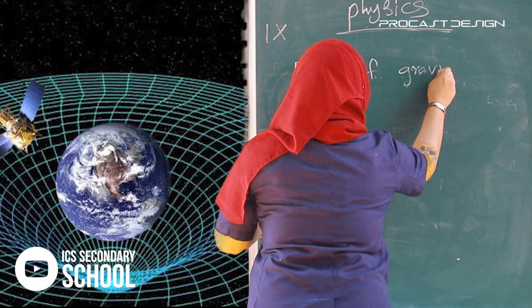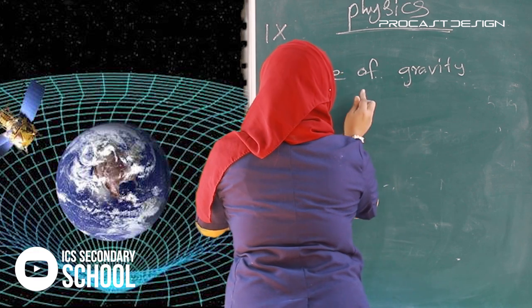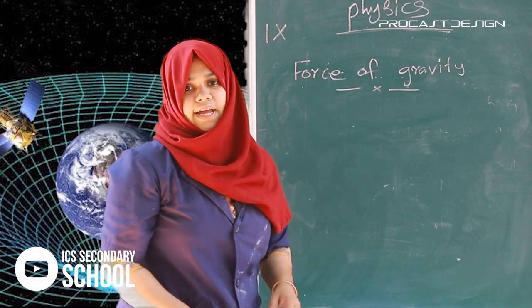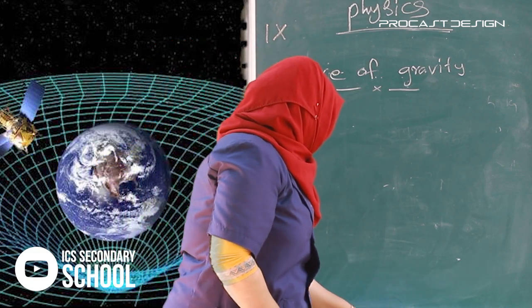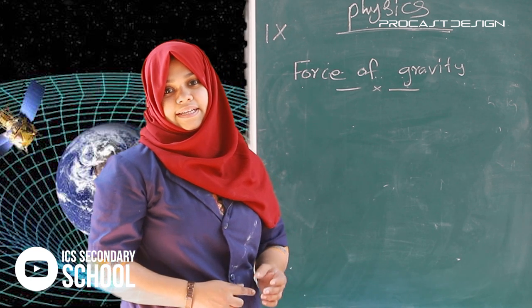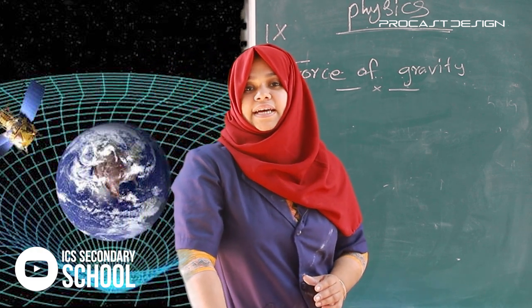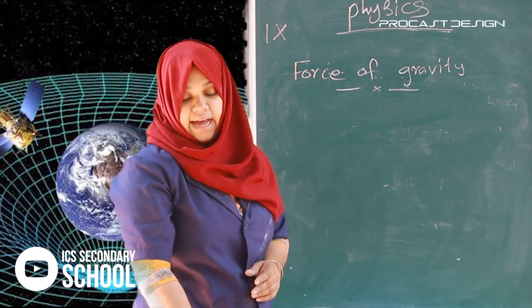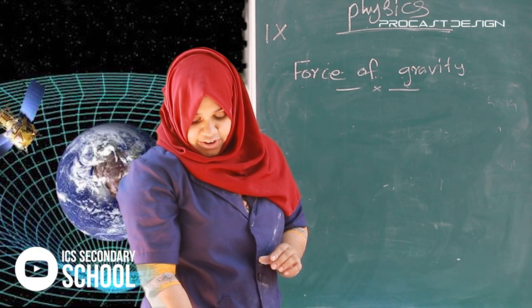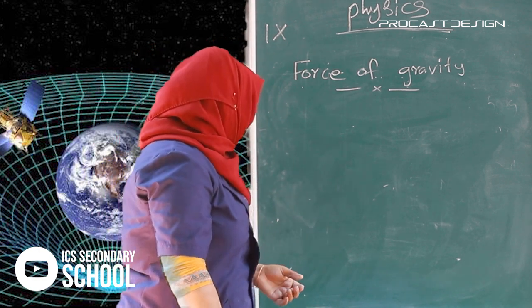Force of gravity. There is a force of attraction between Earth and Sun and Earth and other celestial bodies. So if we take the mass of Earth as capital letter M, R is the radius, and m is the mass of an object placed on the Earth, what will be the attractive force between them? How can we find out?